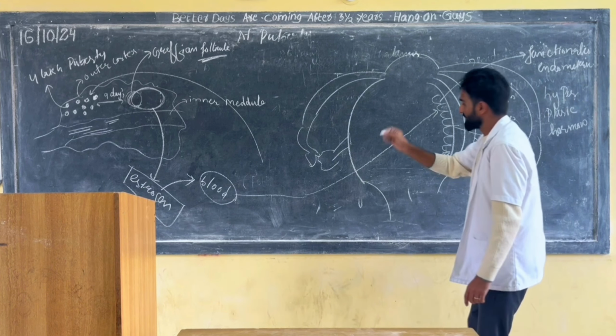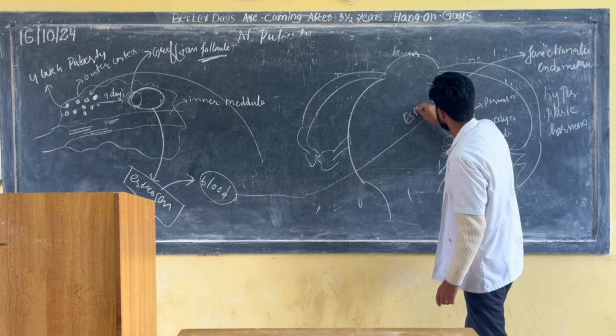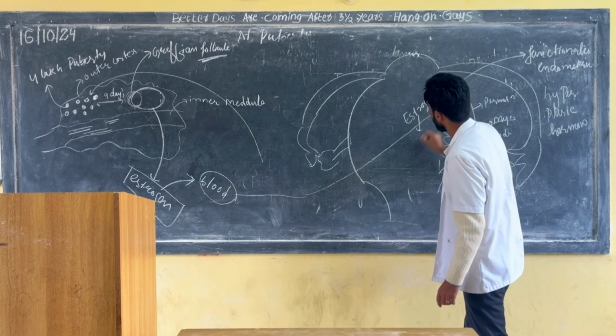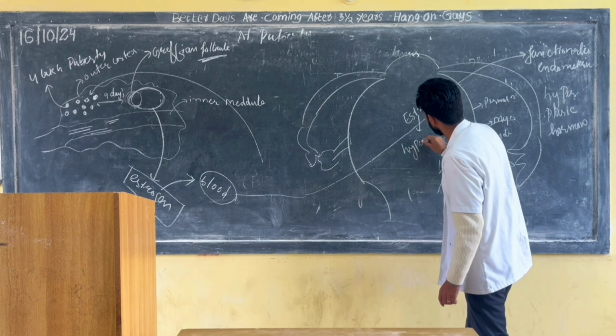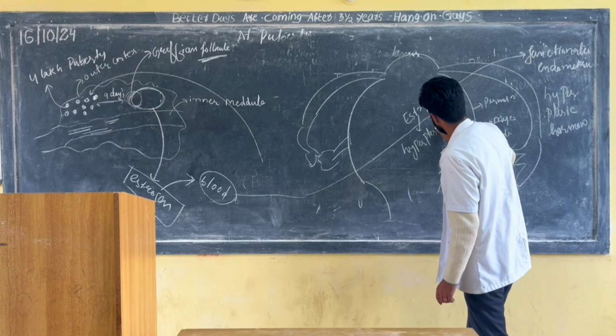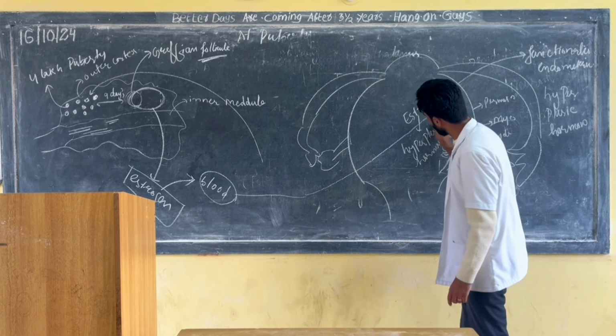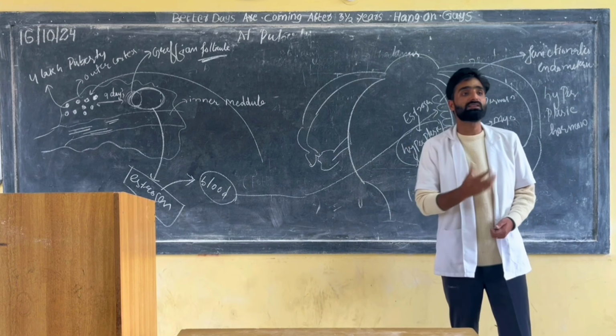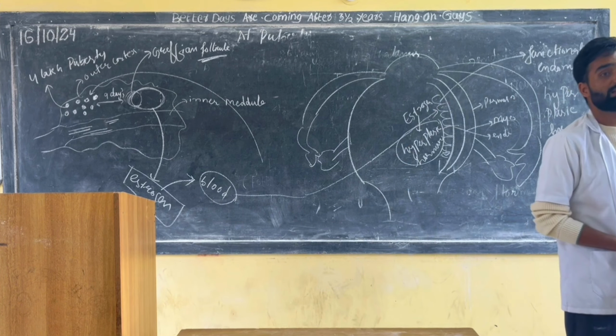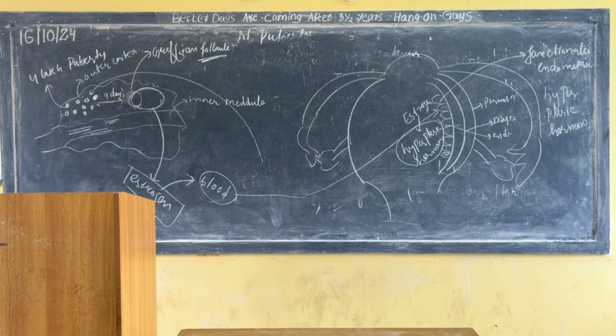So estrogen is the hyperplasic hormone. What do you mean by hyperplasia? Hyperplasia means increased cell number. Who is doing this? Estrogen. That is why it is also known as hyperplasic hormone.